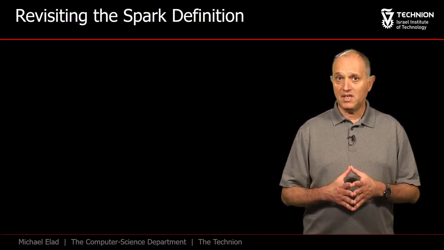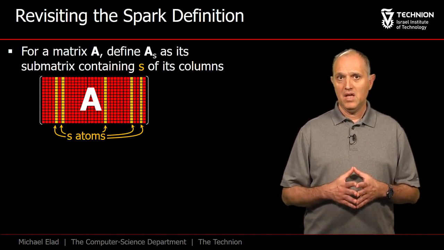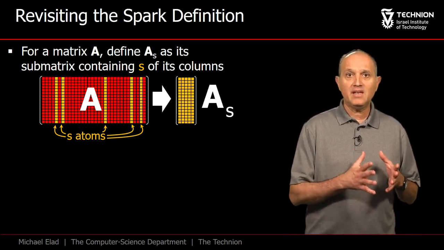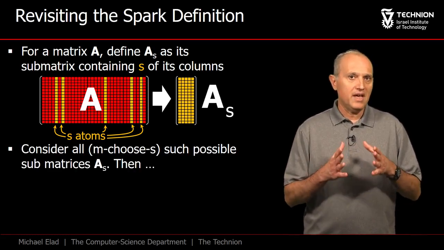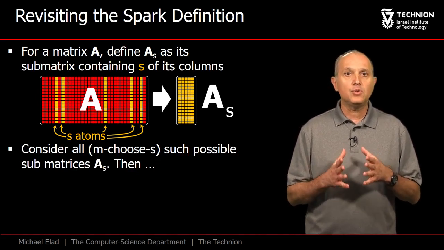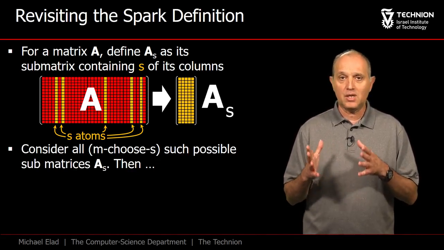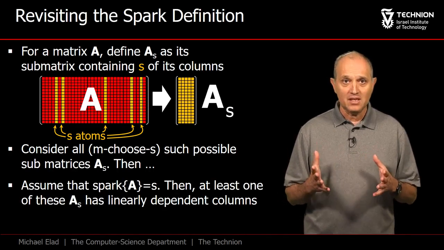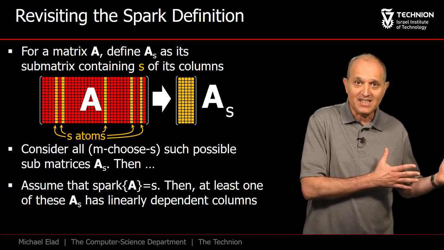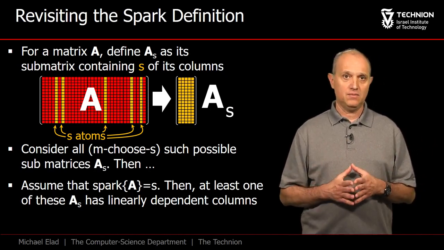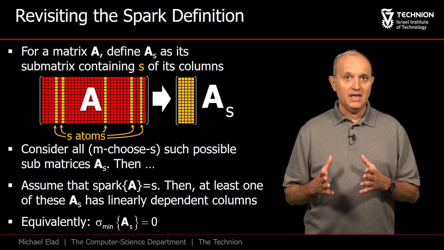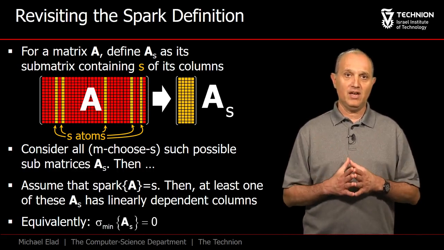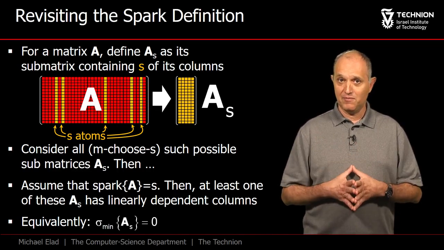Here is a different way to understand the spark that could help. Given the matrix A, we could build the submatrix AS by extracting S columns from A. Recall that A has m columns, and thus there are m choose S possibilities of constructing such submatrices AS. If the spark of A is known to be S, this implies that at least one of those AS's will have linearly dependent columns. Put differently, in this case, at least one of those AS submatrices will have a 0 as its smallest singular value. We will now leverage this behavior.